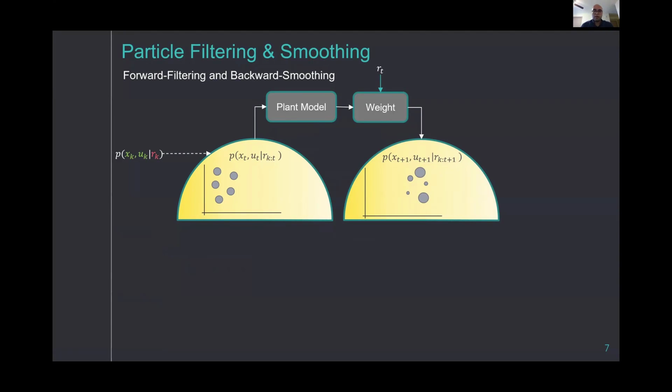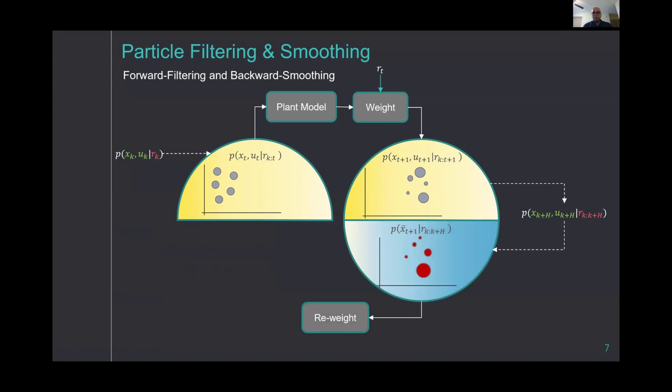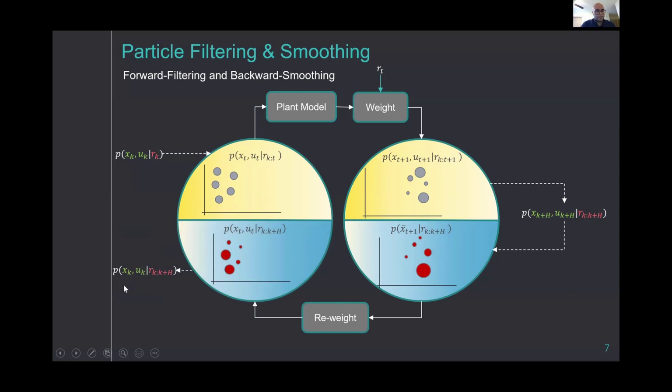As we continue this up to time k plus h of the horizon, we obtain the conditional density over the reference signal. And then we would need to do a reweighting procedure, which here we do with the reweighting particle smoother. We use it to arrive back at time x_k, given all of these reference signals. So this summarizes the particle filtering and smoothing procedure. Then we would need to consider the constraints next, as we had neglected them earlier in our formulation.